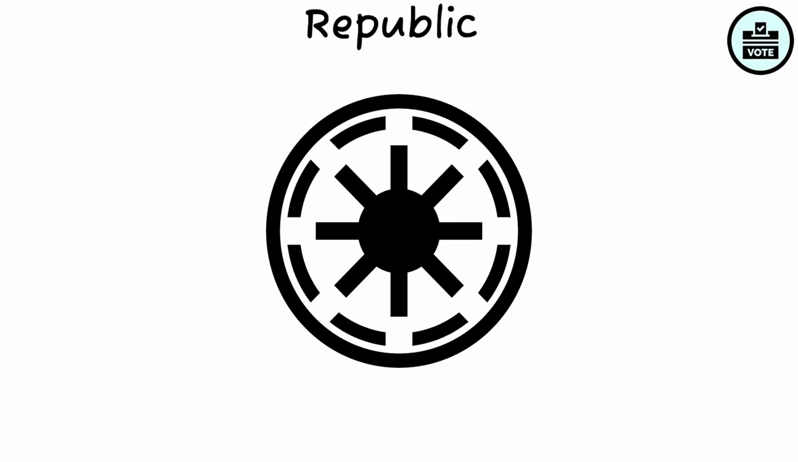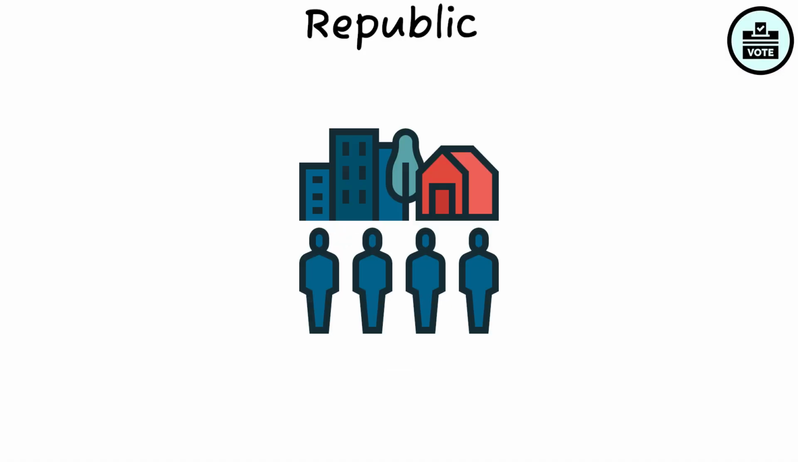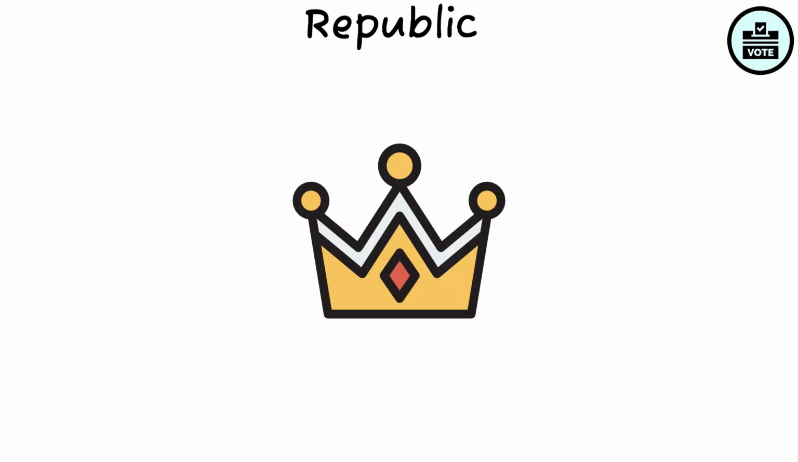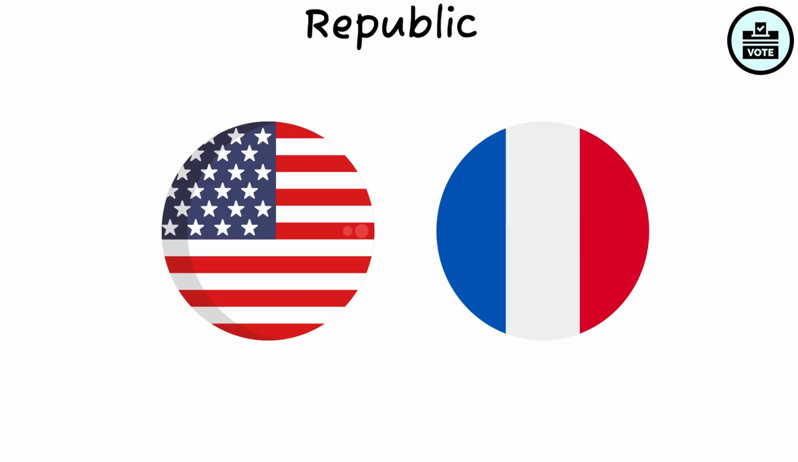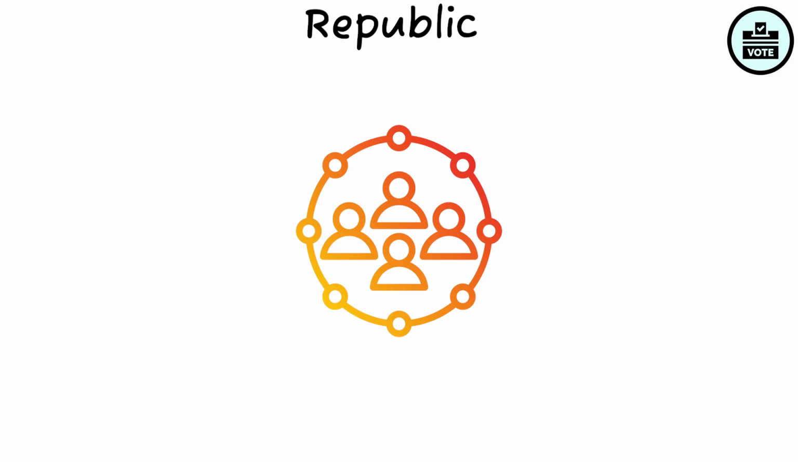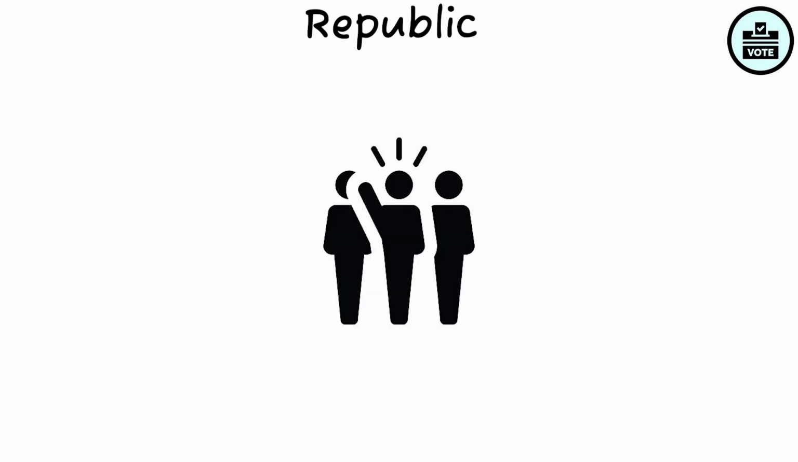Republic. Republics are forms of government where the country is considered a public matter, and officials are elected by citizens to govern on their behalf. Unlike monarchies, republics have no hereditary leaders. The United States and France are notable examples, emphasizing citizen participation and elected leadership.